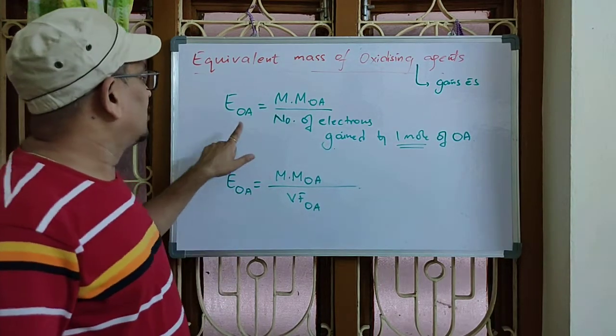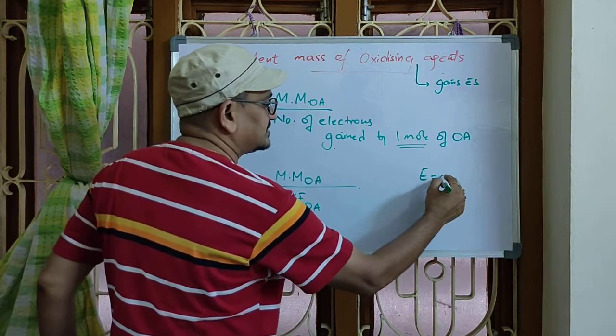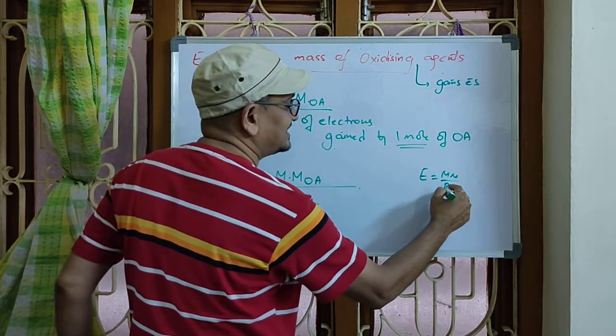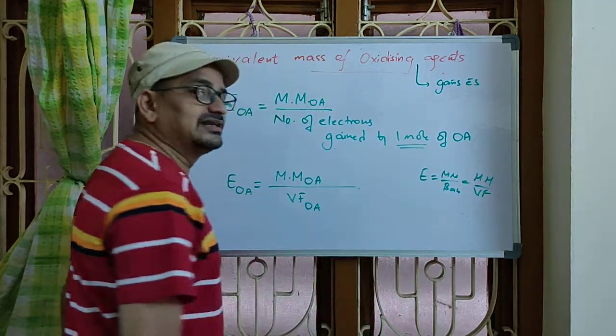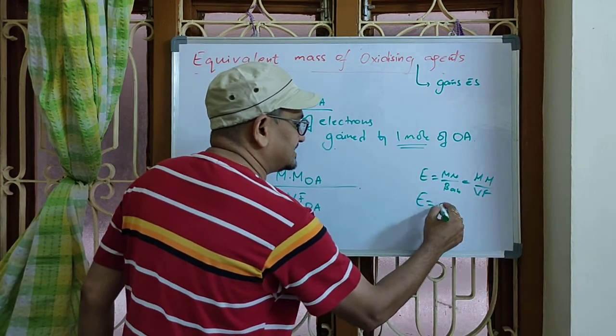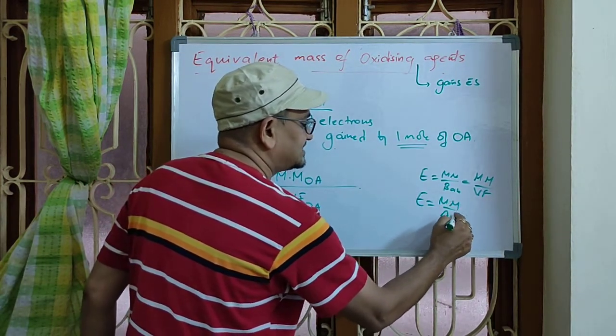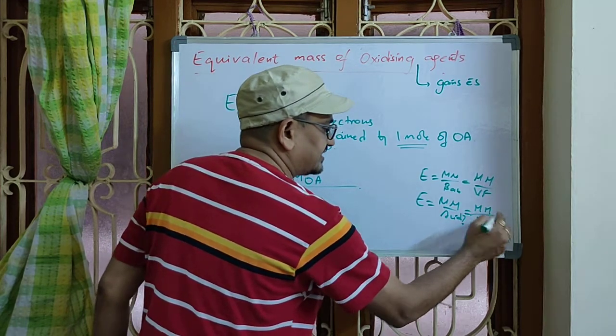For acids, how did we calculate equivalent mass? The equivalent mass of an acid is molar mass of acid by basicity. You remember that basicity itself we call the valency factor, the number of replaceable hydrogens. Equivalent mass of a base equals molecular mass by acidity. That acidity itself we called the valency factor of the base.